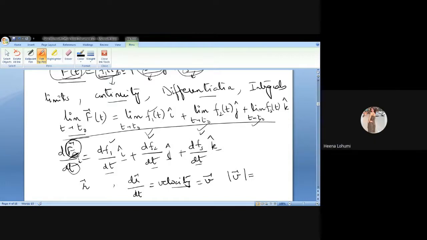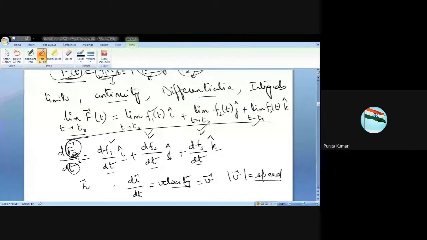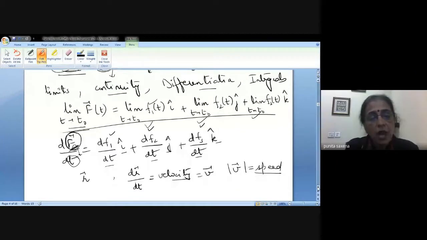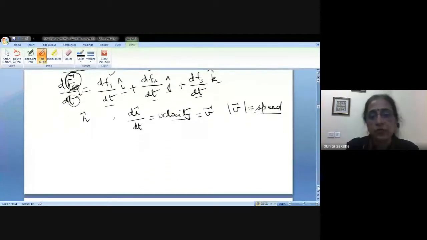Speed. Magnitude of velocity is the speed. This is how the calculus of vector valued functions can be studied.